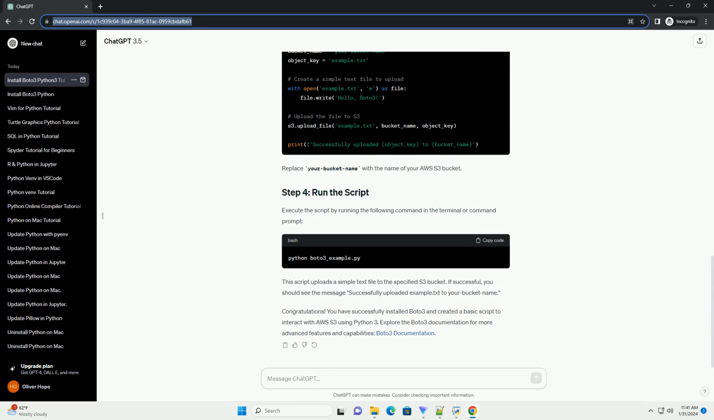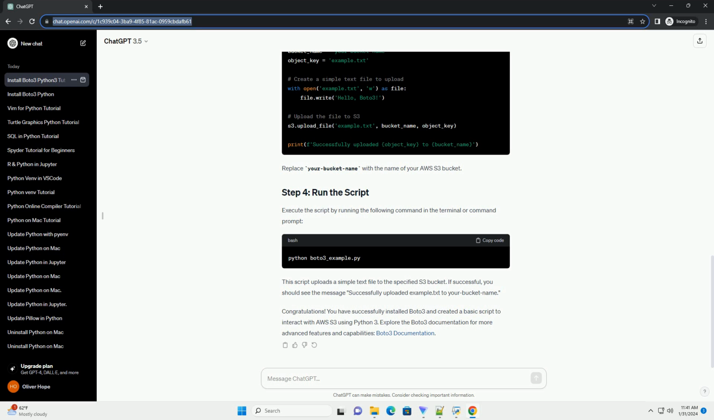Create a Python script, for example boto3_example.py, and add the following code. Replace your_bucket_name with the name of your AWS S3 bucket. Execute the script by running the following command in the terminal or command prompt.